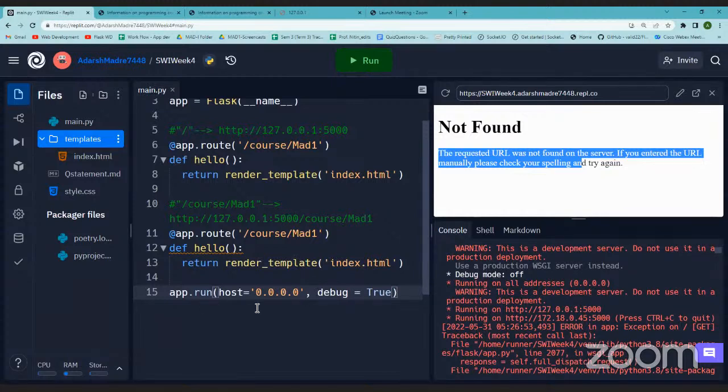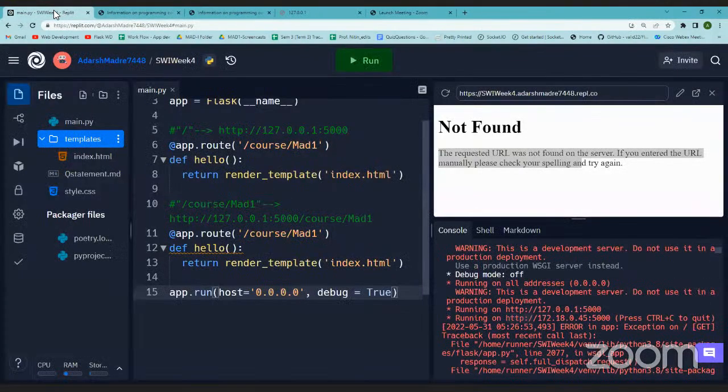What this 0.0.0.0 does is, it is a special IP address. The reason being, you don't have to worry about what IP address your system is working on. Giving this, Replit will understand there is some system that has to take an IP address, the IP address of the application, from where we are getting the data.